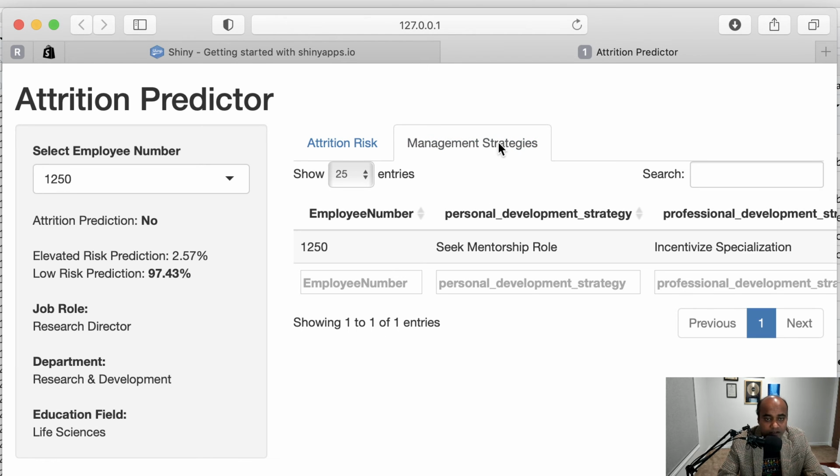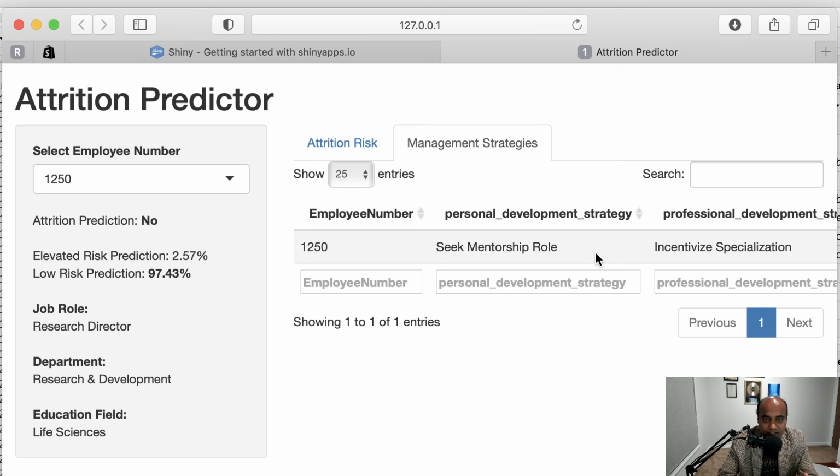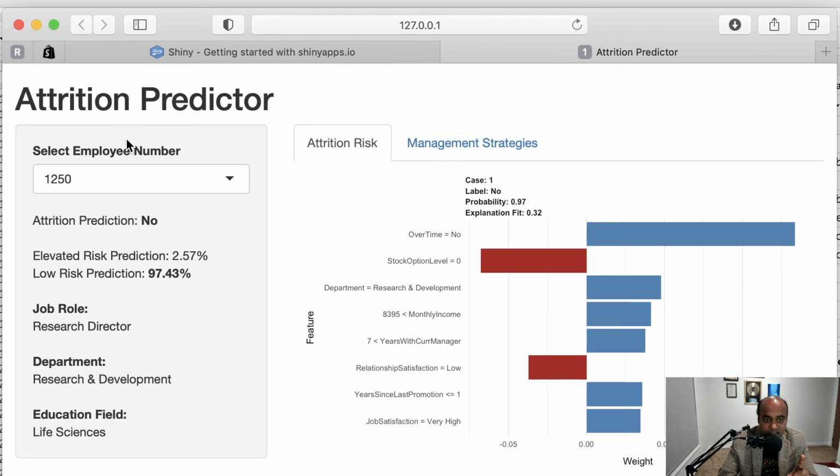So this is where the management strategies come into play. You remember how each of those variables, I was mapping them to a strategy group. So in this case, because you can see there is overtime, some of these factors are all supporting. So in this case, there is no attrition risk here, but some of it is incentivize, specialization, retain and maintain, and seek mentorship role. This is coming because we have stock option level and relationship satisfaction is low.